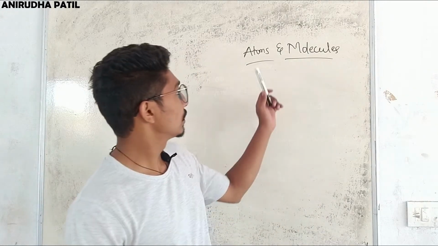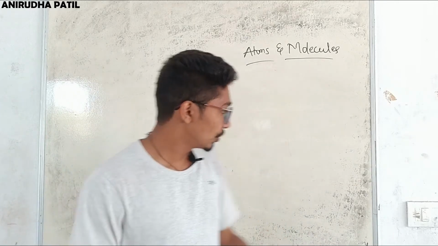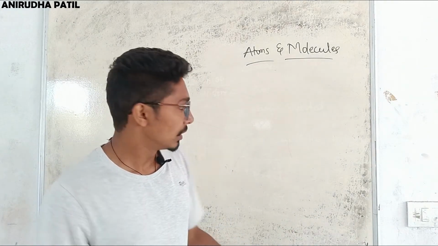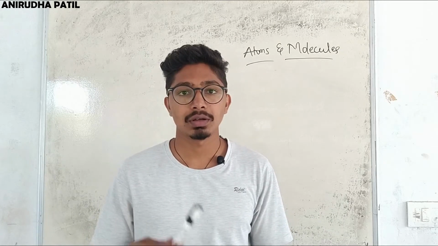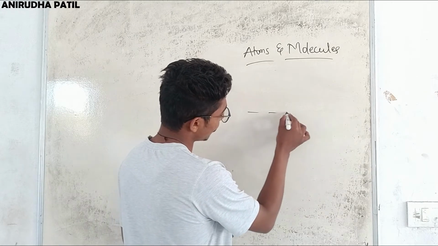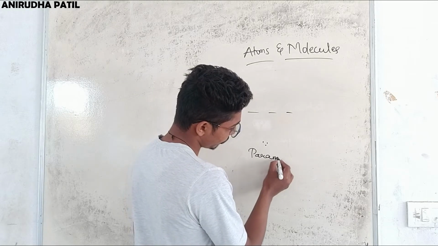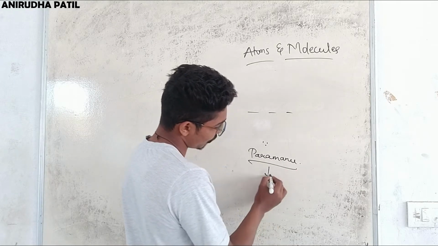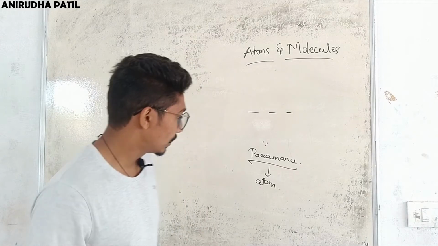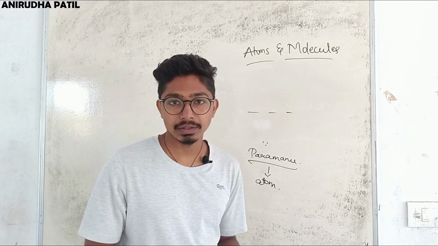So hello guys, welcome to the next session of chemistry class, and today we are going to learn about atoms and molecules. Long before, the Indian philosophers said that matter consists of small particles, and when you go on dividing these further and further, you will get a smallest particle which was named Parmanu, which is now called atom. And this atom cannot be divided further according to their philosophy, and it is true, I guess.